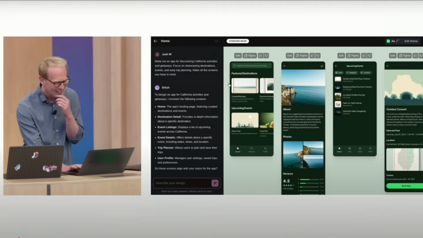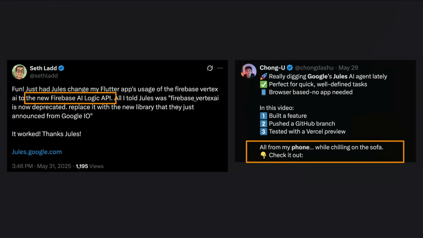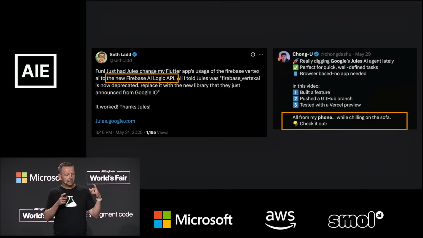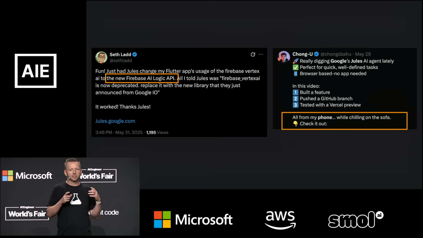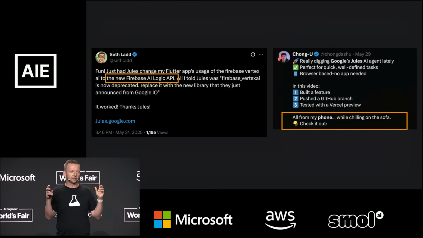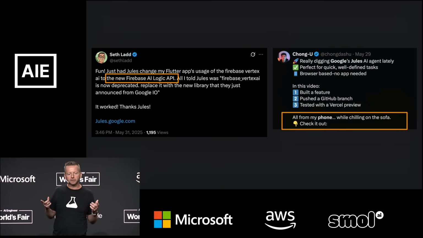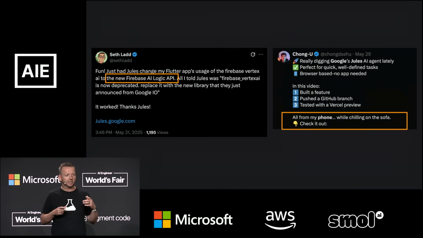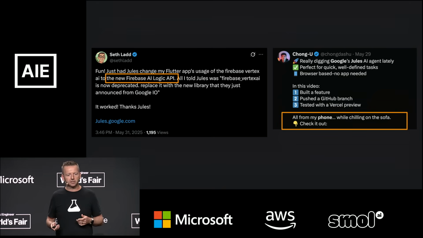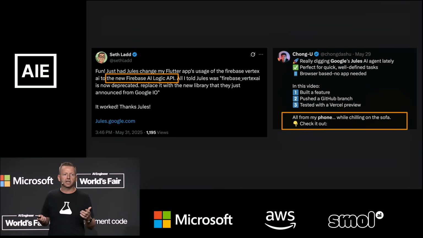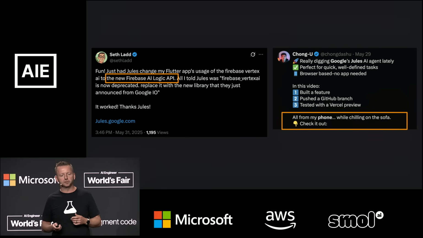But it was a super exciting launch, and the best part about it is to see these use cases where this is what we really want to solve. We want to do the laundry, so to say, so that you can focus on the art of coding. So the next time Firebase updates their SDK, Jules can do that for you. Or if you just want to develop from your phone, Jules can do that for you. So in the last 2 weeks, we've had 40,000 public commits, and we're super excited what we can bring to the open source world.